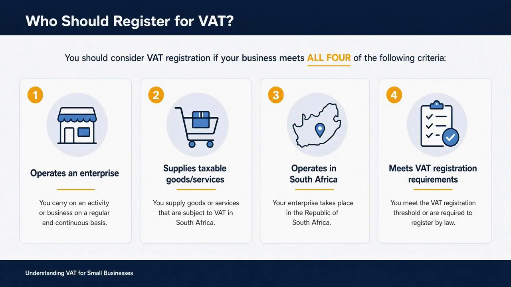Who could register for VAT? A person can only register for VAT if they are carrying on an enterprise. According to the VAT Act, a person includes a public authority, municipality, company, body of persons, trust, the estate of a deceased or insolvent person, a natural person, and a partnership. Any person carrying on an enterprise that supplies taxable goods or services in South Africa may register for VAT, provided that they meet the requirements for compulsory or voluntary registration. But before we look at those registration requirements, we first need to understand what SARS means by an enterprise.